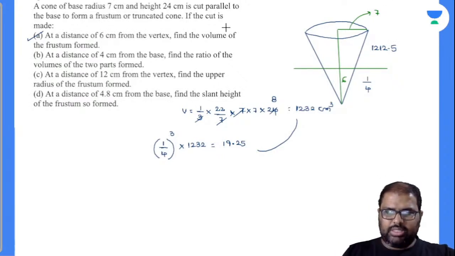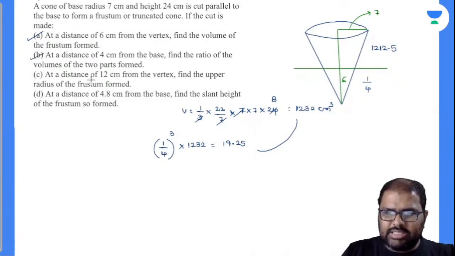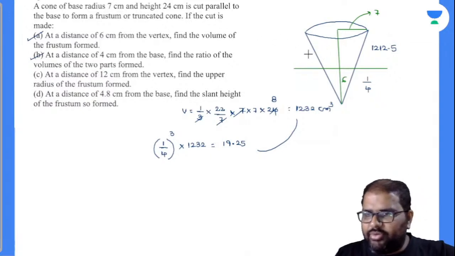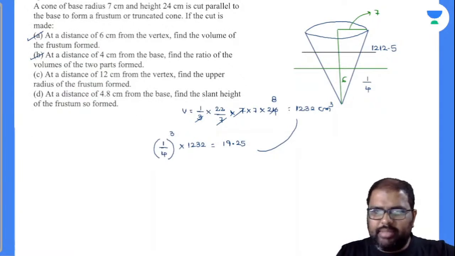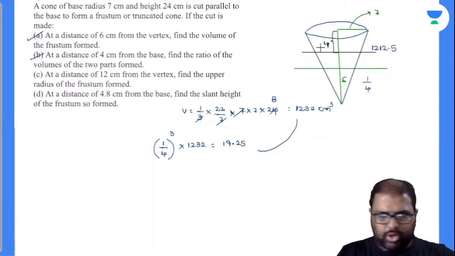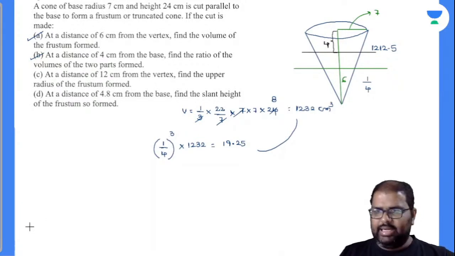How many of you got this? I will solve the B question. At a distance of 4 centimeter from the base. Now this height is 4. What is the question asked? Find the ratio of the two volumes formed. There is no need to calculate the entire thing.